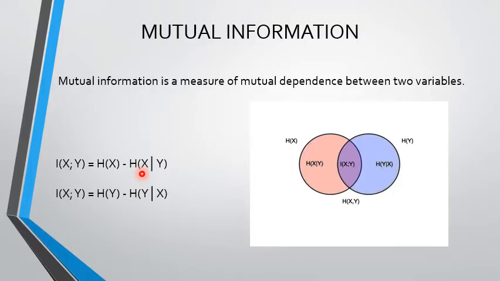For a discrete random variable y, the h of x given y denotes the entropy or the uncertainty of the random variable x after the random variable y is known. So therefore, if the entropy of the random variable x is h of x, then h of x minus h of x given y is nothing but the mutual information. And this I of x semicolon y can also be written as h of y minus h of y given x. So this mutual information plays an important role in both source coding as well as channel coding. So it is a mutual information between two random variables.